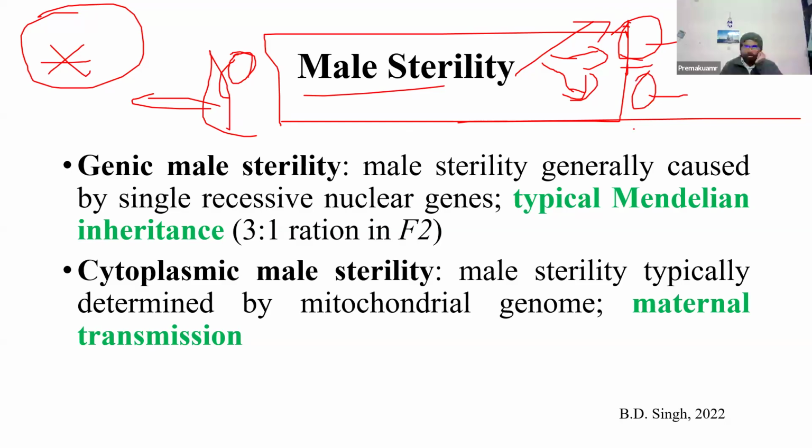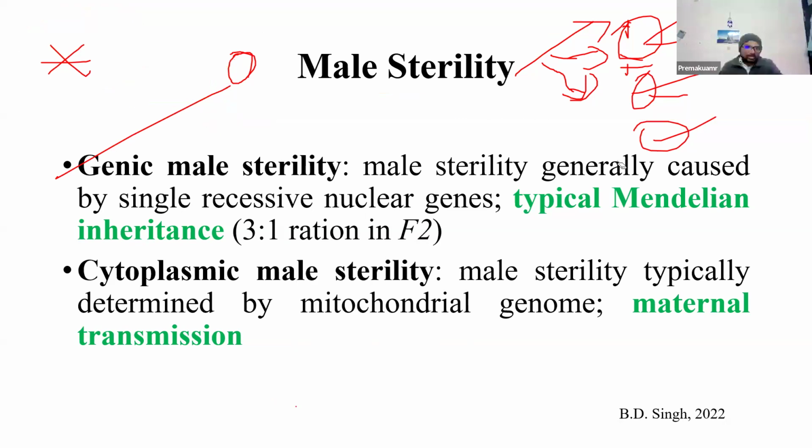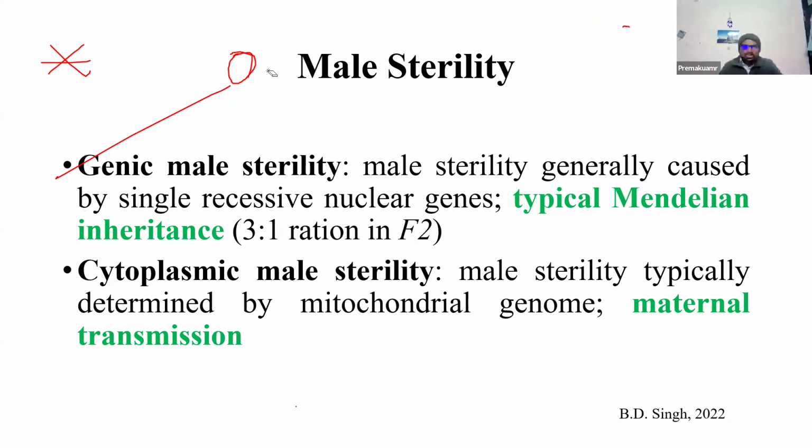The major types are genetic male sterility and cytoplasmic genetic male sterility, and in that, another one is the CGMS system. We will discuss one by one in detail. In genetic male sterility, the male sterility is caused by genes present in the nucleus.